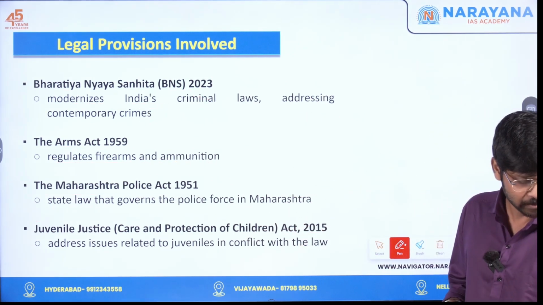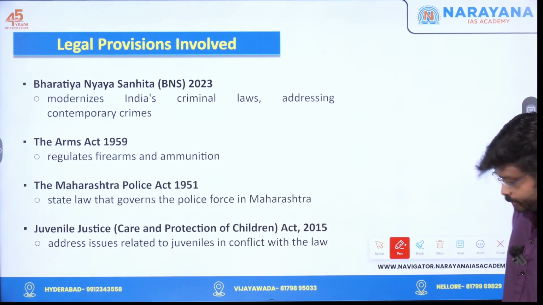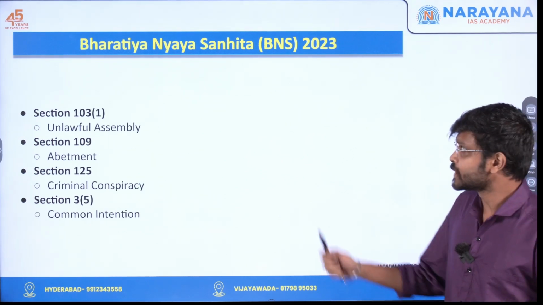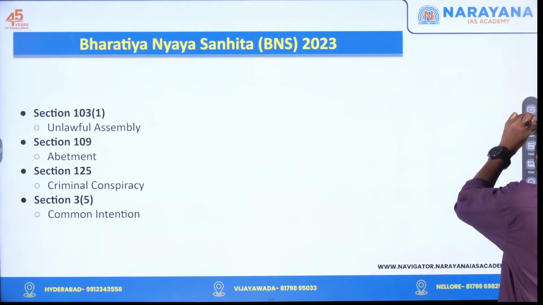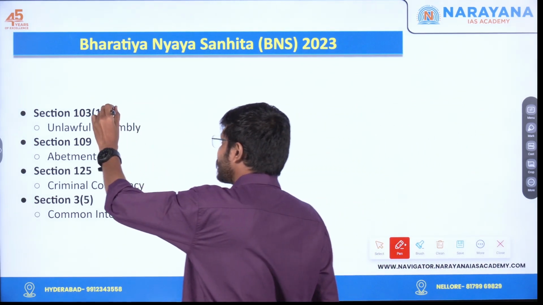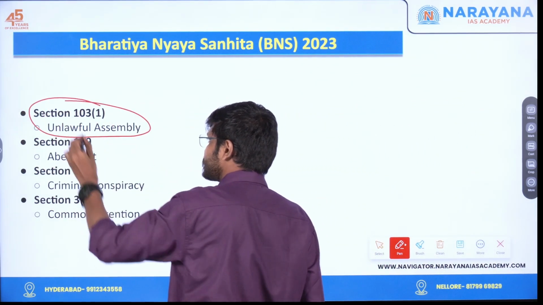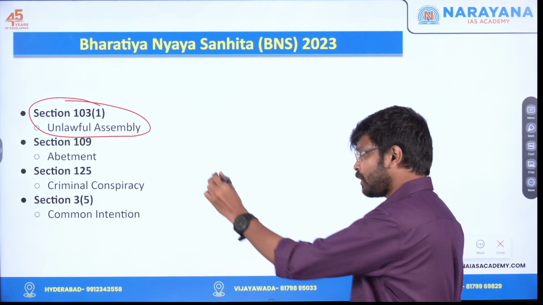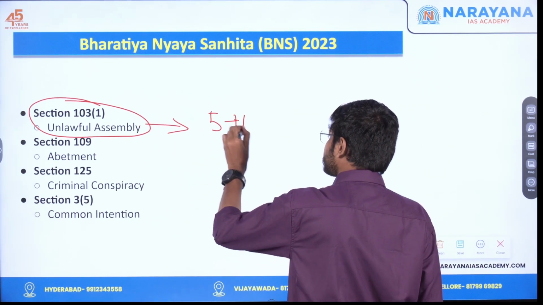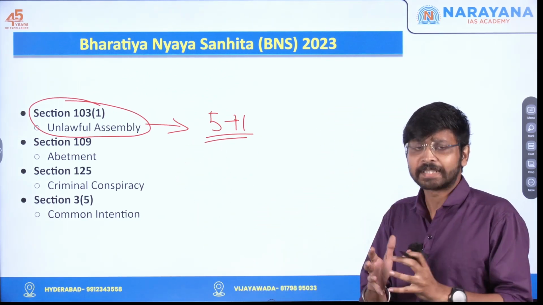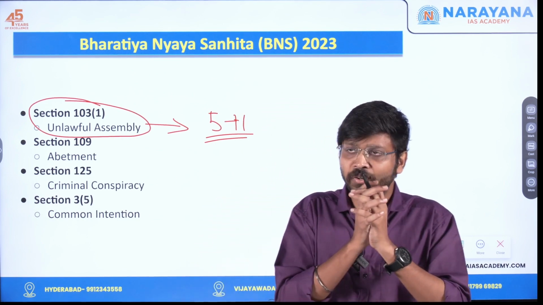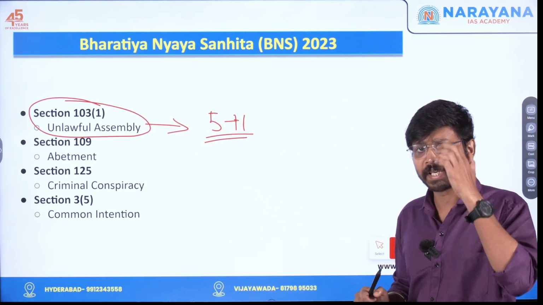Now we will see the most important ones in this. First one is BNS. Which are the sections from BNS involved in this particular case? One is section 103(1), that is talking regarding unlawful assembly. According to this section, if 5 or more than 5 people are gathering and their intent is to commit an offense, then section 103(1) can be invoked.